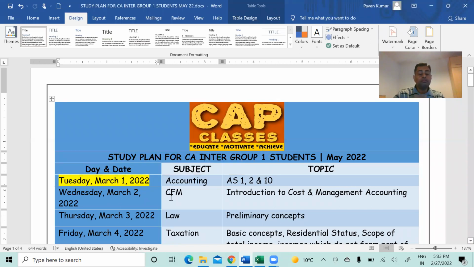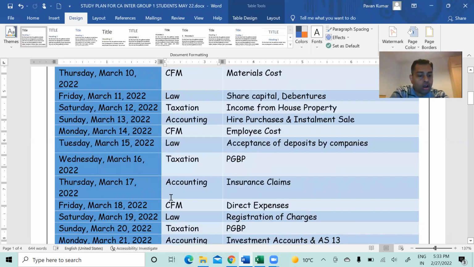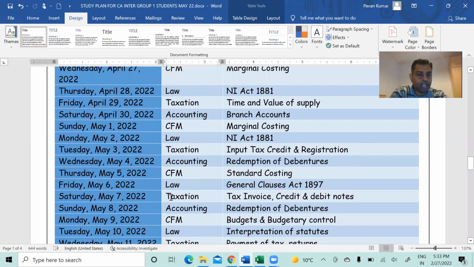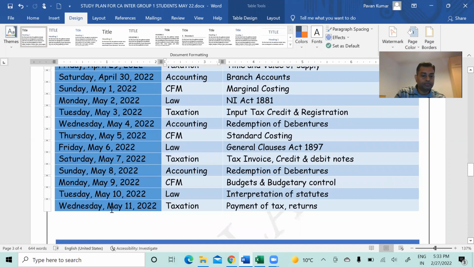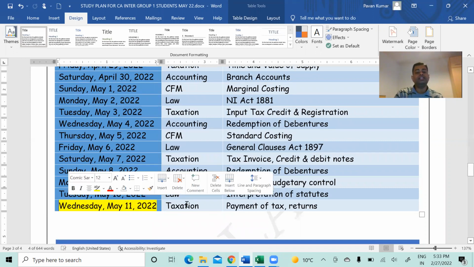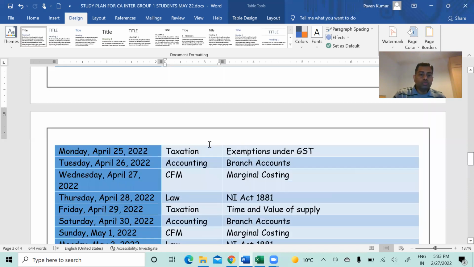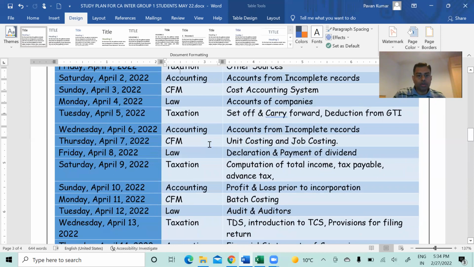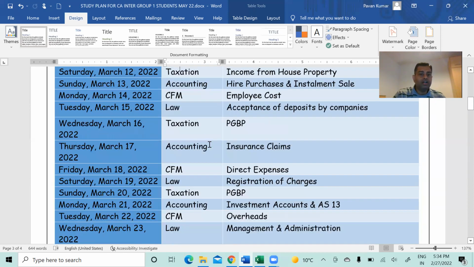From 1st March till May 15, you have exams, right? If you're writing Group 1, May 15 is your exam date. If you're writing only Group 2, then it is, I think, May 24th, isn't it? So when we start the plan on March 1, I am closing the plan on May 10th. Here if you observe May 11th, that 4 days gap will be there, 3 days for your accounts preparation again. So this counts to 72 days. I have calculated just now, 72 days.